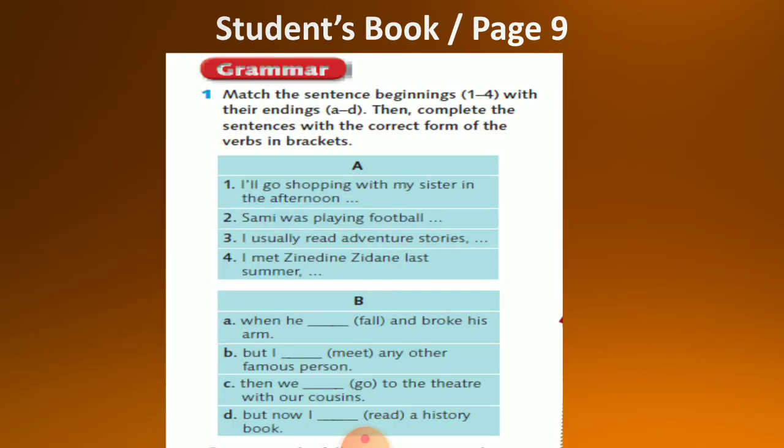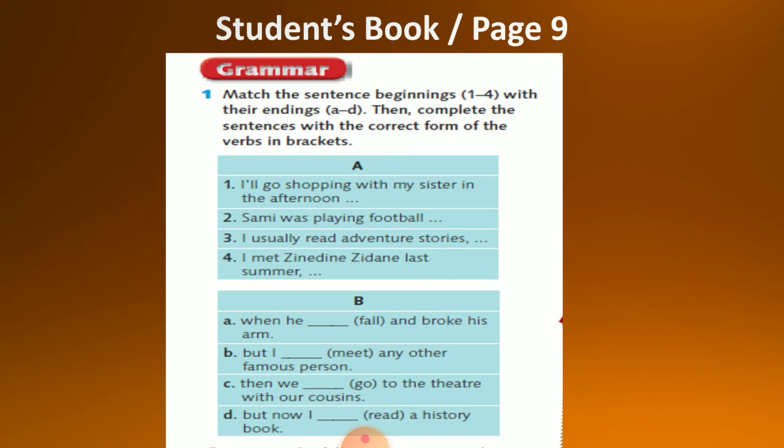Let's move to student book page 9, and on that page we are doing exercise 1 from the grammar. Now exercise 1 says match the sentence beginnings from 1 to 4 with their endings A to D. Then complete the sentences with the correct form of the verbs in the brackets. So we have two parts of the sentences. We have part A and we have part B. And we have to match each sentence in A with another sentence in B. And after that, we have to correct the form of the verbs in B.